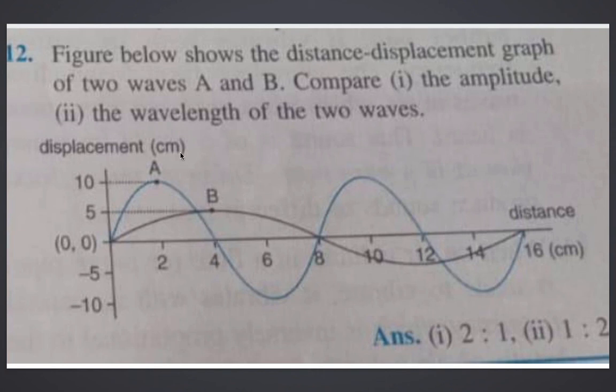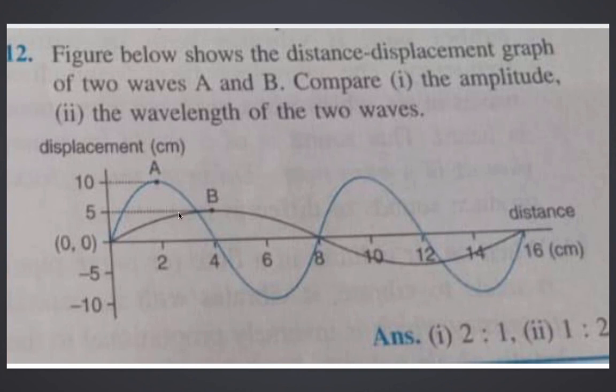Okay. Next is the wavelength. Now wavelength means what? The distance between two consecutive crest or trough, we can say, or for one wave complete, the length of one. So let me see this. A wave, what is it? Yes, it is 8. It is 8 is the value, 8 centimeter, right? Centimeter it is given here. So for A, it is one wave complete in, what's the distance covered? 8 centimeter.